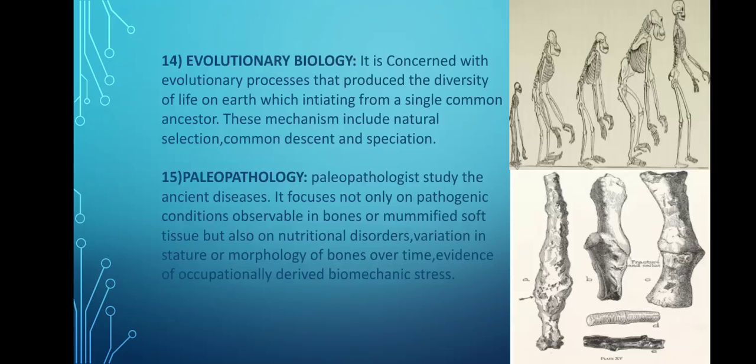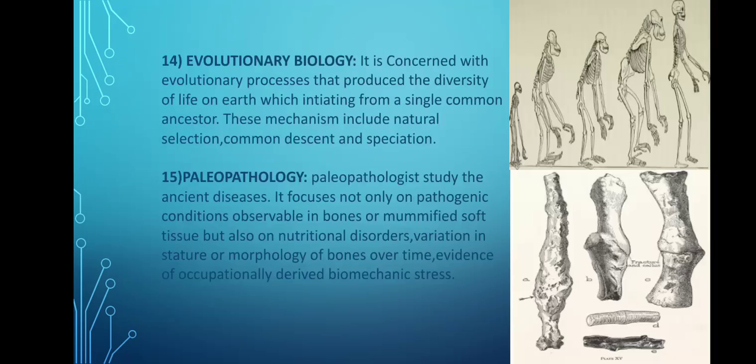So these types of studies are studied by the evolutionary biologists in physical anthropology. According to the features, they made a linkage between the hominid ancestors, right? So next is the last branch, that is paleopathology. It is a study of ancient diseases.